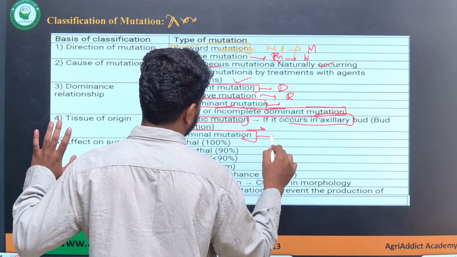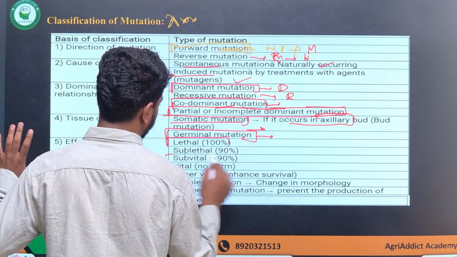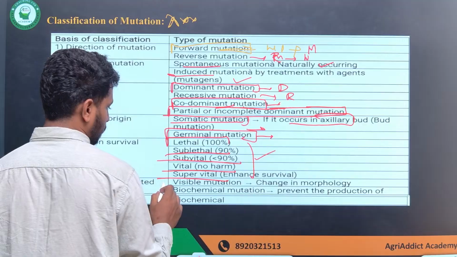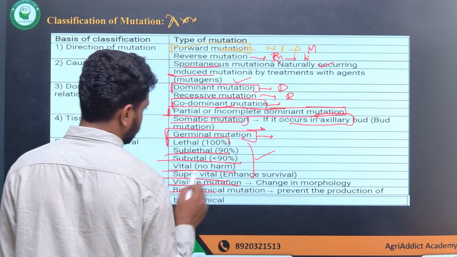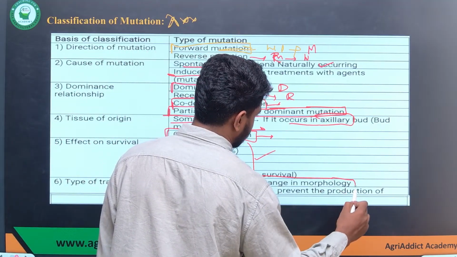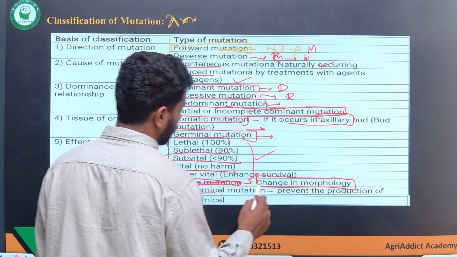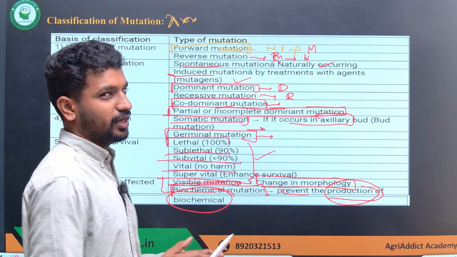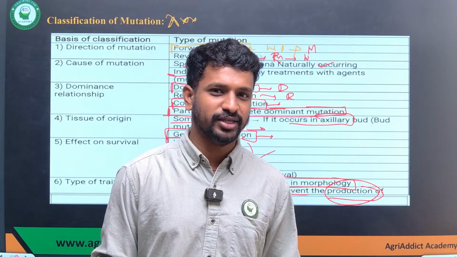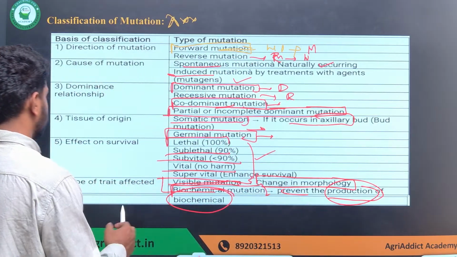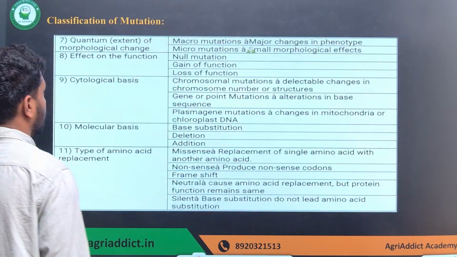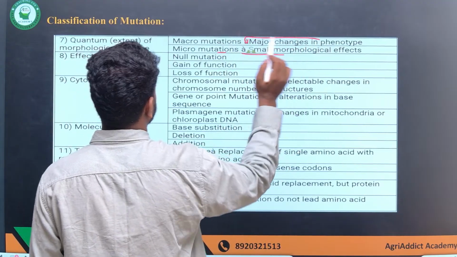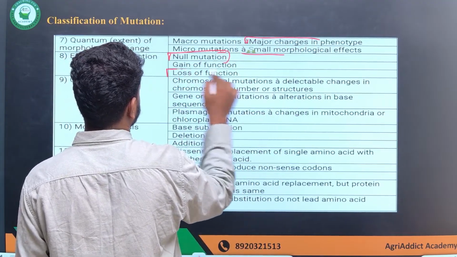Germinal mutations occur in the germ cells, and lethal, sublethal, subvital, vital and supervital we talked about in the previous marathon series. Visible mutations are those which we can see as a change in morphology. And biochemical mutations are where there is prevention of production of a biomolecule, or a biochemical pathway is altered. So that's what biochemical mutation is. Macro mutations are where there is a major change in the phenotype. Micro mutations have a small change. Then null mutation and loss of function.